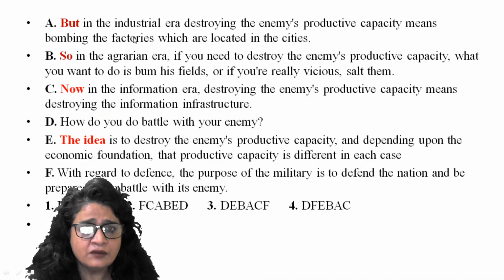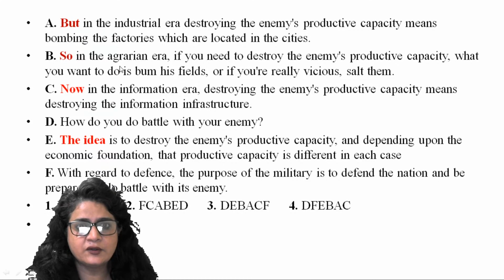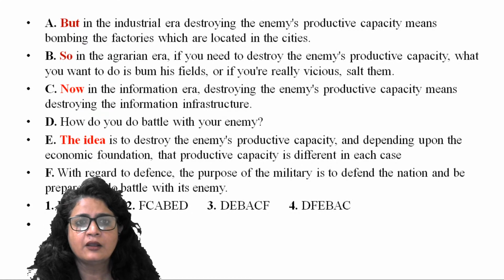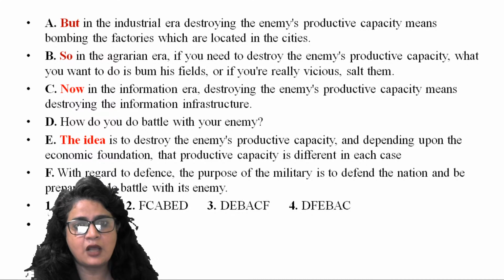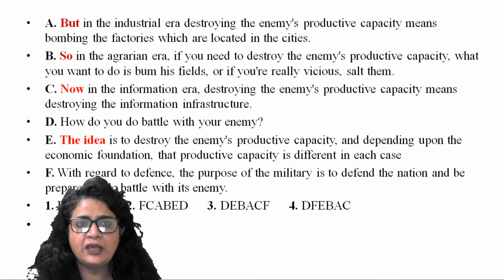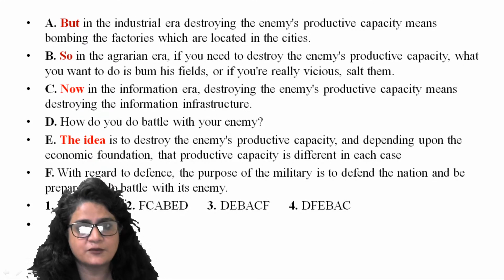Now, if you see chronologically, right, so agrarian era, industrial era, information era, you have to go by that order. So it was agrarian era, right? If we go by timeline, if we go by chronological way, agrarian era starts, industrial era followed, and then information era. Now in information era, right? So BAC should be your trial. So whichever option has BAC should be your answer. So that's there in two options.